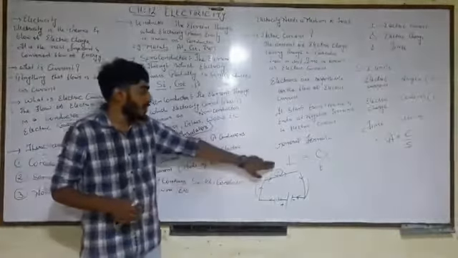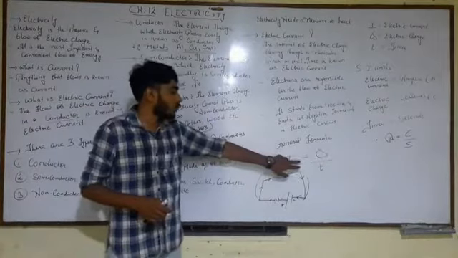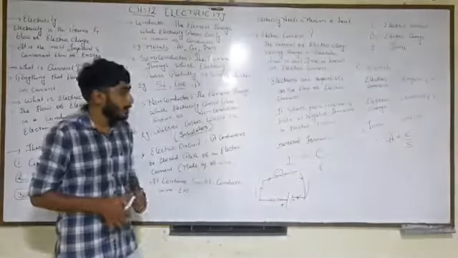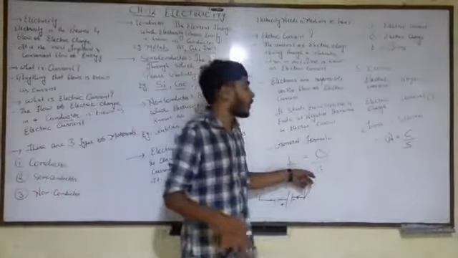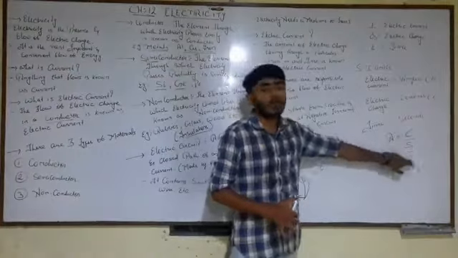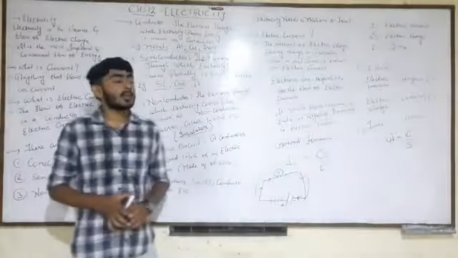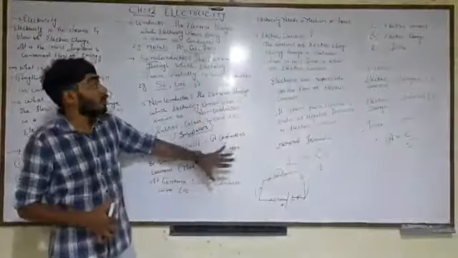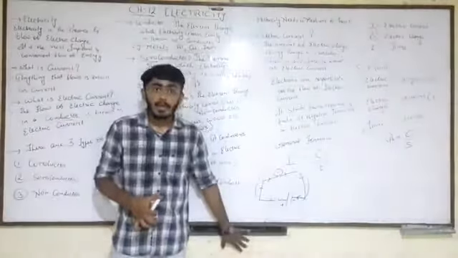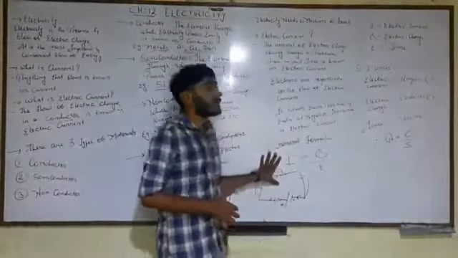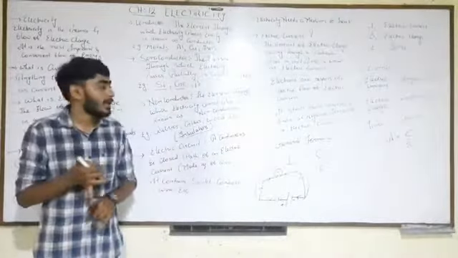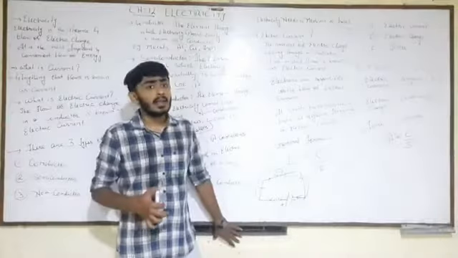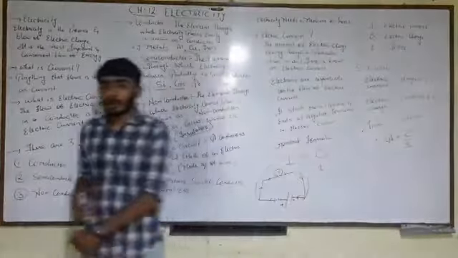Here you can see that the general formula of electric current is I is equal to Q upon T. In the same way, you can also write the formula for ampere: ampere is equal to Coulomb upon seconds. So this is what we did for electric current. But still, let us see some detailed things about ampere.